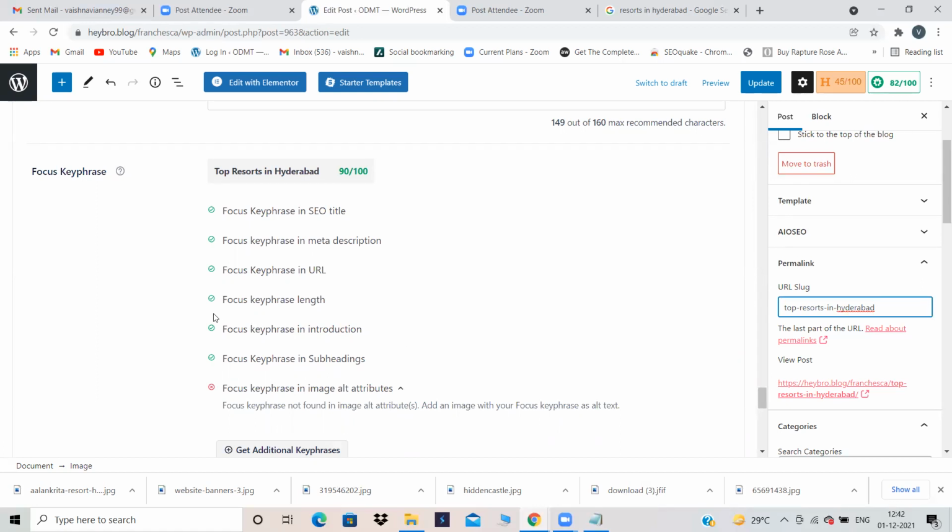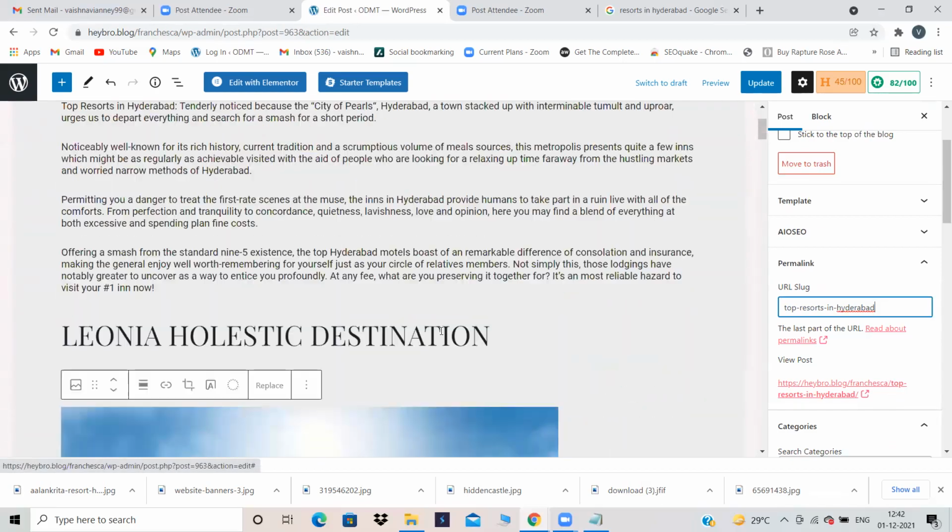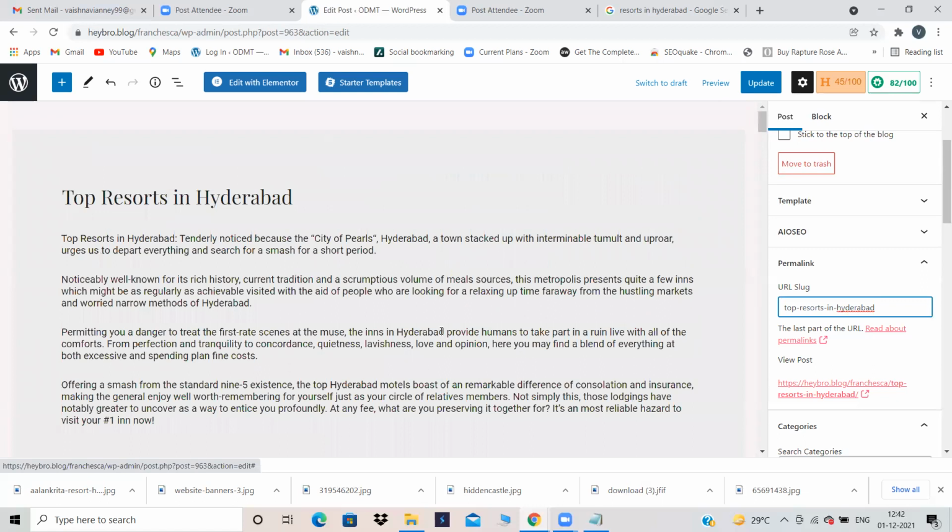Now focus key phrase in the introduction. You have to use this keyword. Remember in on-page SEO, add your focus key phrase and use this focus key phrase everywhere. In all 8 parameters, you have to use this focus key phrase. Now focus key phrase in introduction. I have written a blog regarding resorts in Hyderabad. And in introduction, it is asking me to add my focus key phrase.